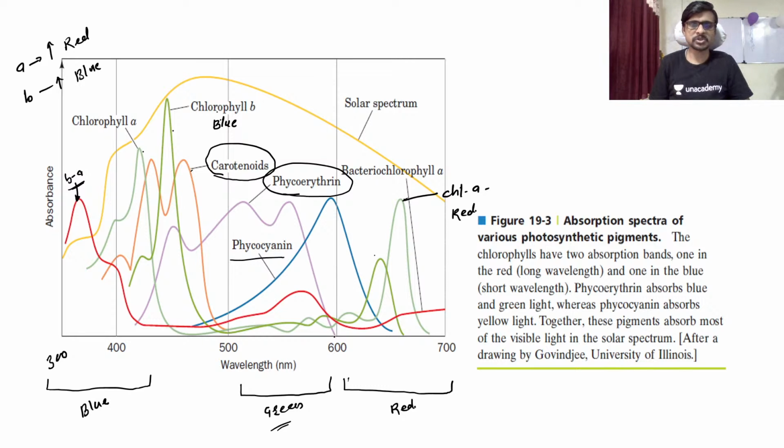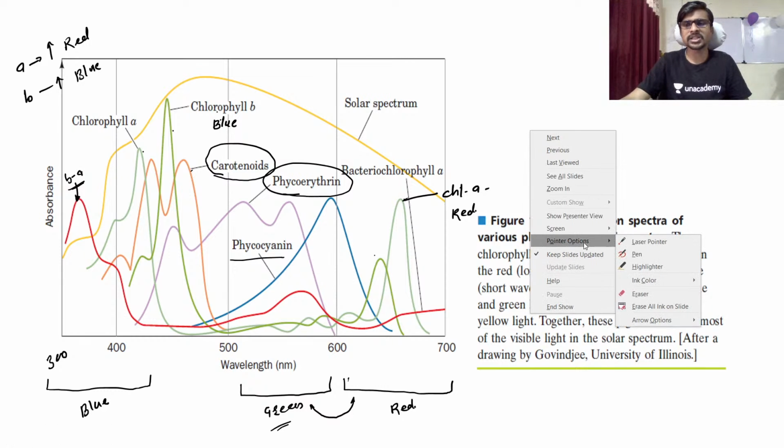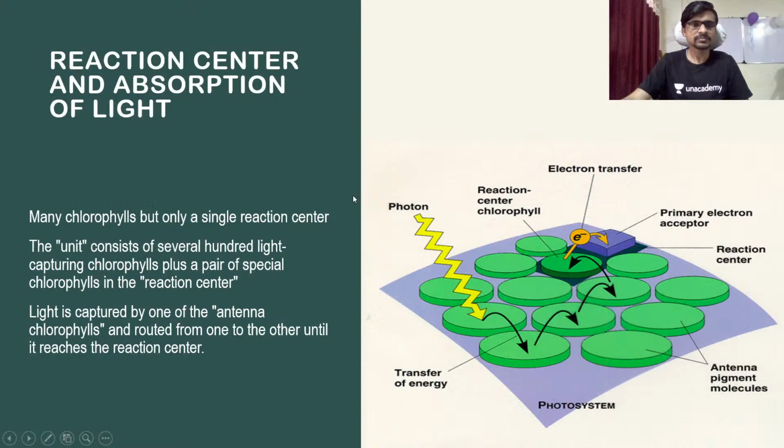Phycocyanin is also there. It shows absorption at the transition between green and red. It is also present inside a plant. So this is the actual absorption factor. You have to keep in mind which pigment is responsible for the absorption of which light, and that's why the question is always there in examination. Chlorophyll B is absorbed more in blue light, not green light or red light, so don't be confused. It's blue light. Okay. So now the reaction center and the absorption of light.